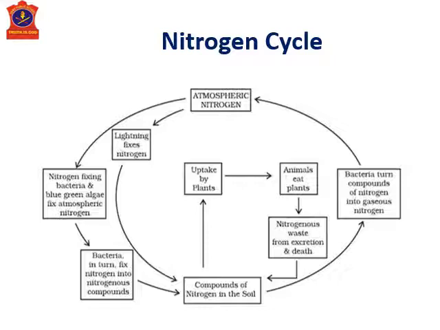You can see here there is a cycle given which makes you understand how it happens. Atmospheric nitrogen is fixed by various methods. Lightning is one of the methods. Another is nitrogen fixing bacteria, which I have already discussed.